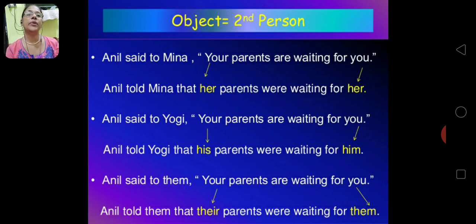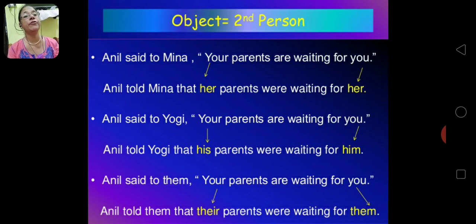For example, Anil said to Meena, "Your parents are waiting for you." Anil told Meena that her parents were waiting for her. Anil said to Yogi, "Your parents are waiting for you." Anil told Yogi that his parents were waiting for him.